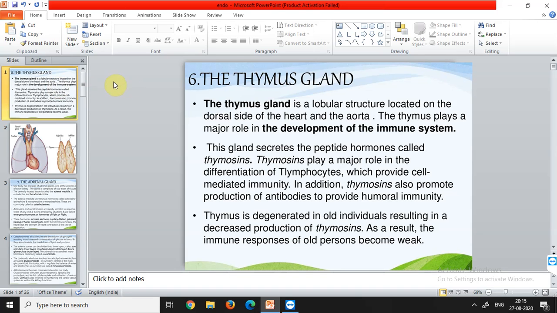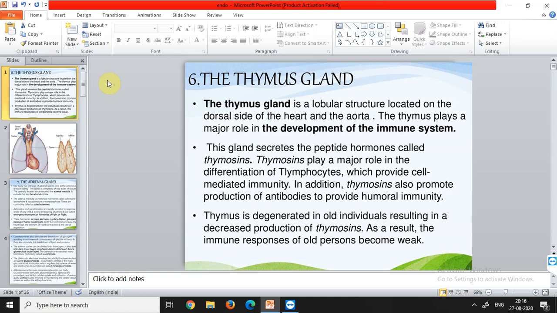So that's why we are considering the endocrine system first, and then after that we'll be talking about the nervous system. We have talked about 5 glands in the previous class, and how hormones, if they are secreted in higher amount or in lesser amount, both can be a problematic condition for us. We talked about the thyroid gland.